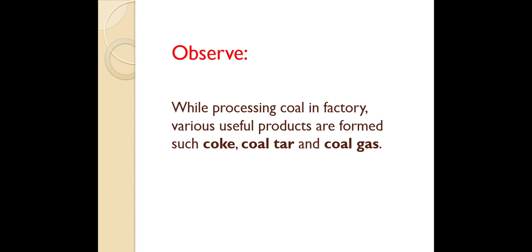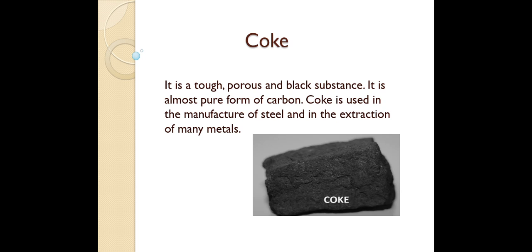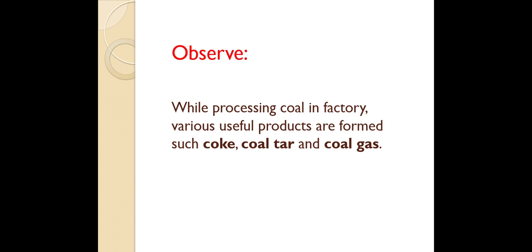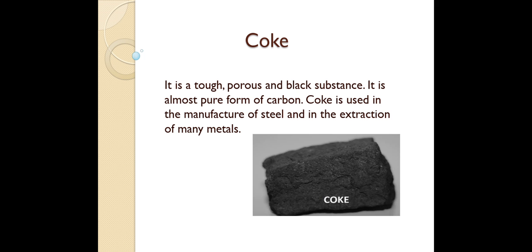Now observe, students, while processing coal in a factory, various useful products are formed such as coke, coal tar and coal gas. Now what are these? Coke, coal tar and coal gas. Let's see one by one. Coke. So what is coke? It is a tough, porous and black substance. It is almost a pure form of carbon. Coke is used in the manufacture of steel and in the extraction of many metals.